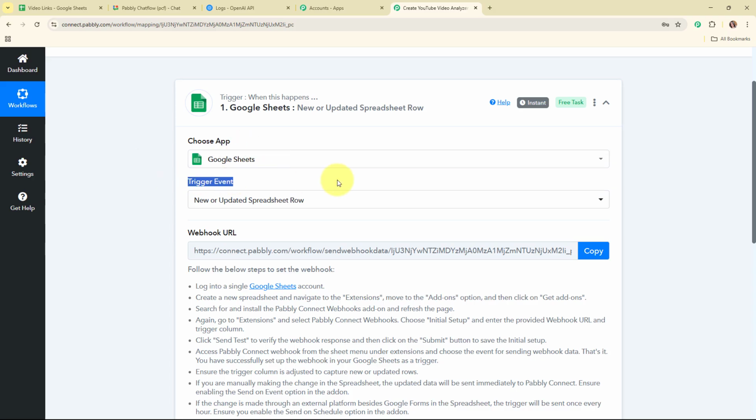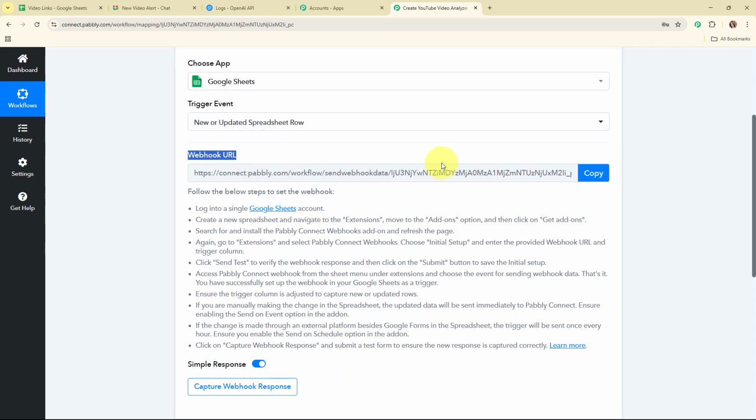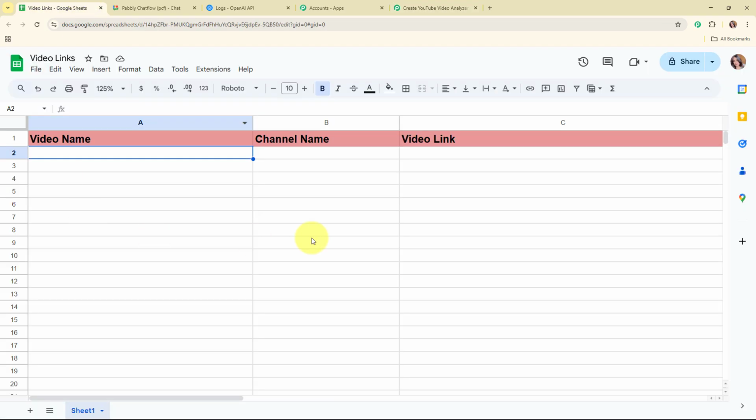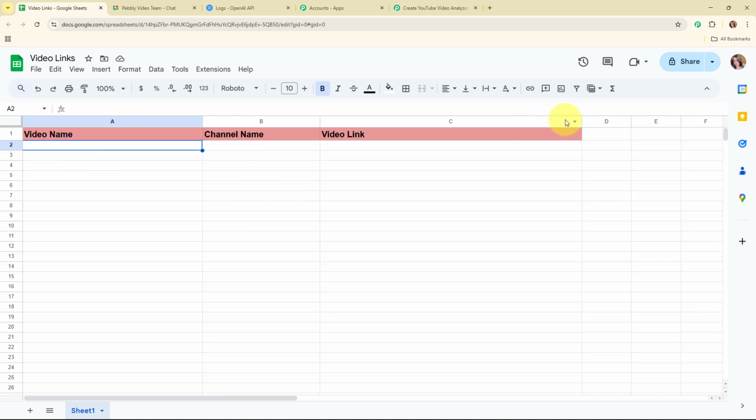Alright, so now after selecting my trigger event, you can see I've received a webhook URL. That means here I'm going to use this webhook URL to connect my Google Sheets with Pabbly Connect. So following the instructions given below, firstly I'm going to copy this webhook URL, and here I've already logged in to my Google Sheets account. So this is the Google Sheet that I've already created over here with the name Video Links, and now I'm going to connect this Google Sheet with Pabbly Connect in order to capture the response in Pabbly Connect.